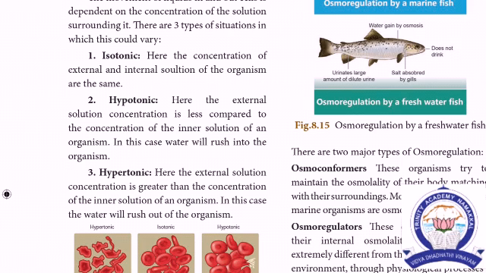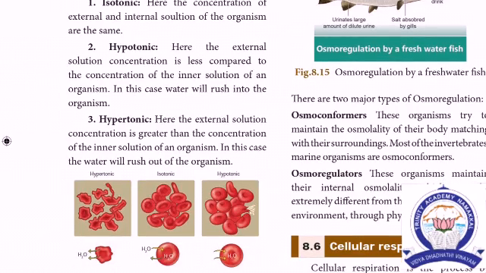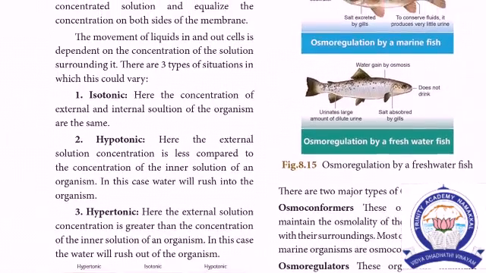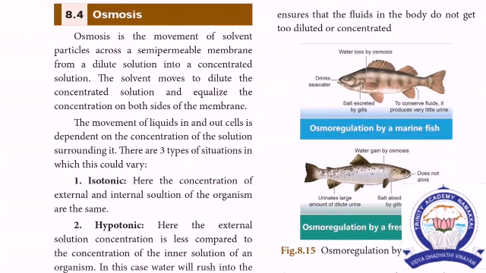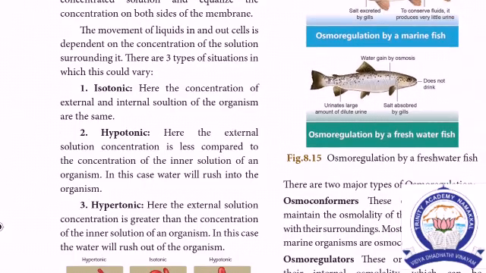The example is RBC. RBCயில் நம்மளுக்கு எக்ஸாம்பிள்ஸ் கொடுத்துருக்காங்க. The movement of solvent particles through a semi-permeable membrane, when it enters, goes from higher concentration to lower concentration. This is called osmosis. Here the concentration of the external and internal solution of an organism are the same. ஒரே மாதிரியா இருந்தால் அதுக்கு பேர் isotonic.